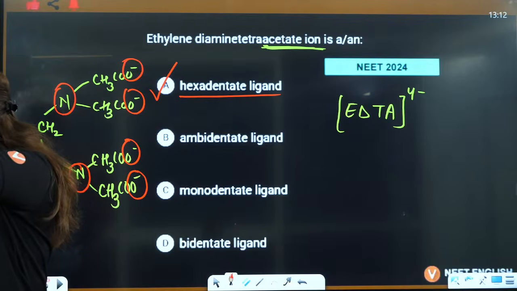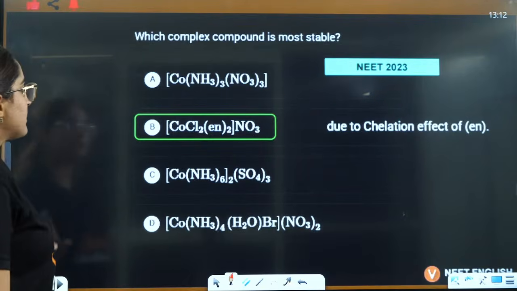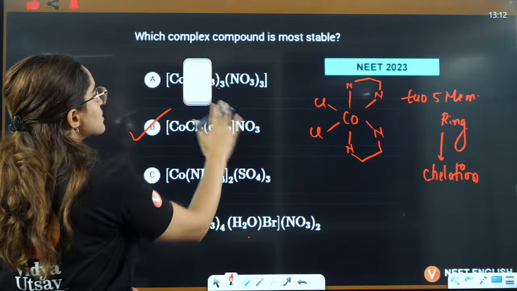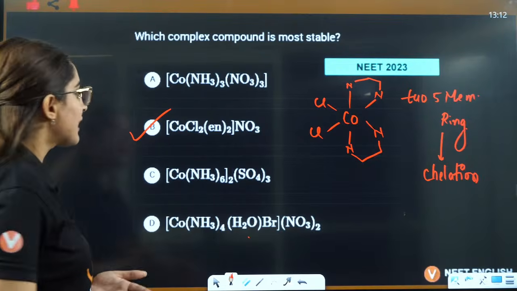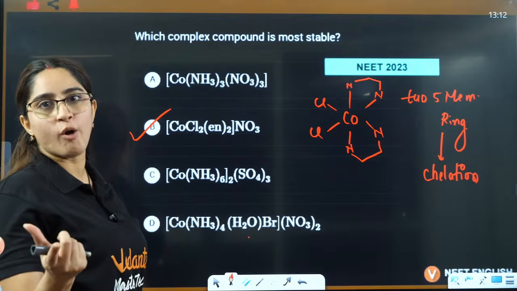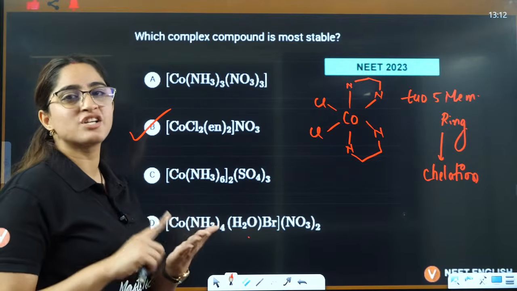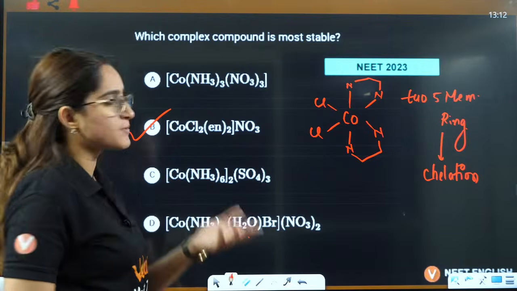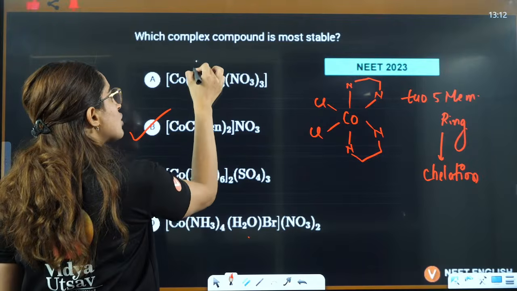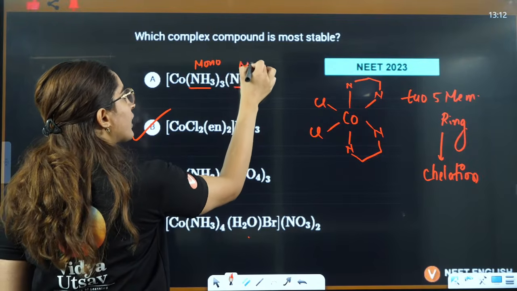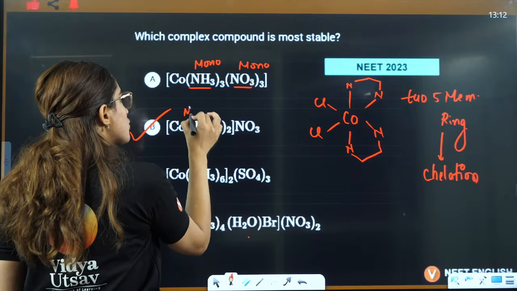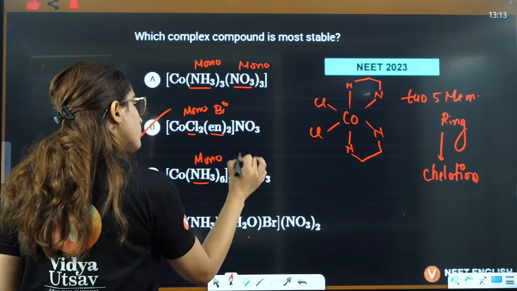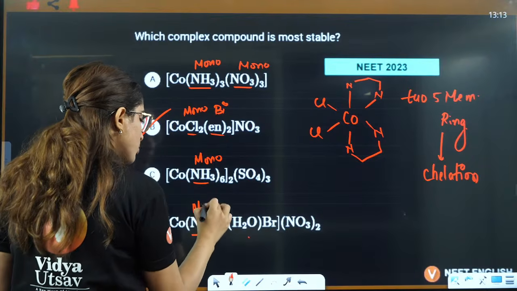Right? Which one? This one you want me to repeat? See, bacha, here we are saying that if I talk about chelation, you just need to find out the chelate complex here. Right? Oxalato is chelate complex. Bidentate, see, chelation can only be shown by those compounds which are having more than one donating sites. Okay. So this has one, this is also monodentate. This is also monodentate, so no chelation effect can be there. This is also mono, but this is bidentate. This is also mono. This is also mono. This is the counter ion.